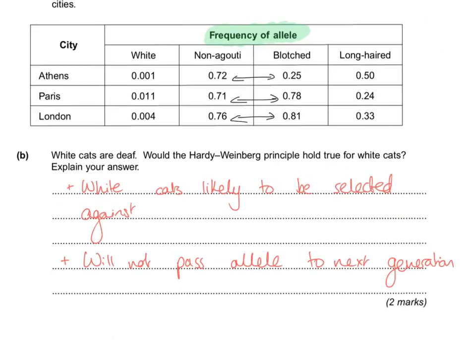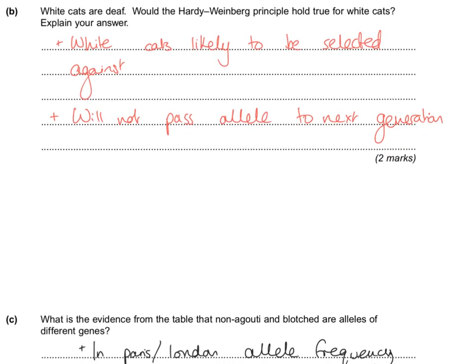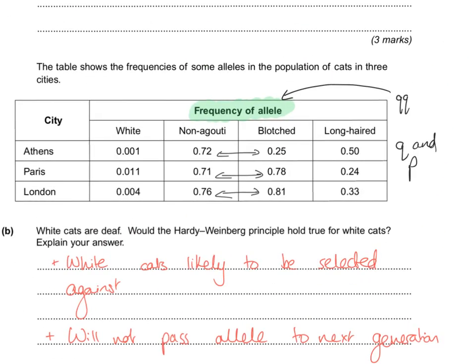Okay, now Q squared is equal to the homozygous recessive genotype. Instead, what you're getting here, you're not being given the frequency or proportion of cats that are homozygous recessive. You're actually being given the values for Q and P. So we've been told that long-haired is recessive, short hair is dominant. So long-haired, this number here is actually just Q. You do not need to square root it because that is the frequency of the recessive allele.